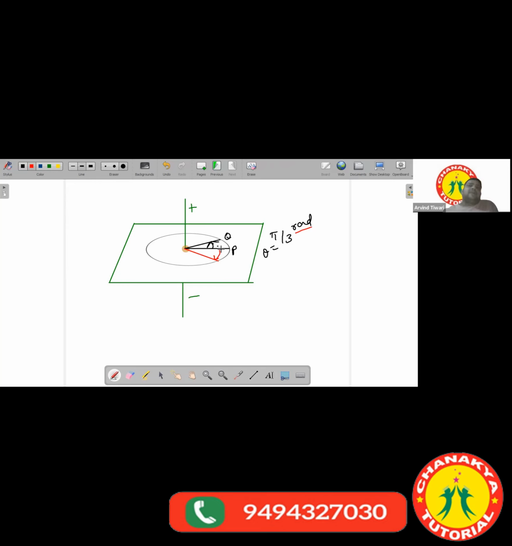What would be the angular displacement of the particle? Theta. What value will be there for theta? If an object moves in the anti-clockwise direction, if it completes 2 rounds, how much is theta, the angular displacement? 2 theta.